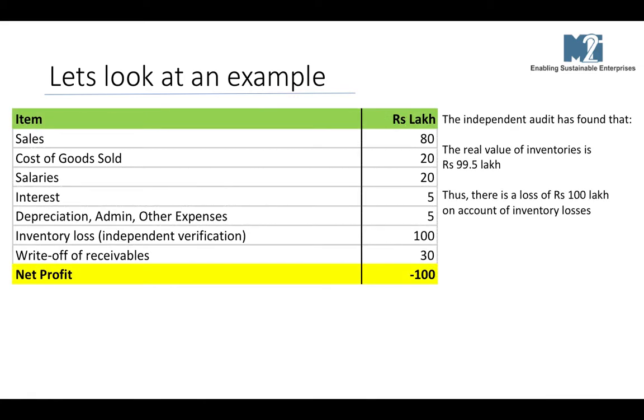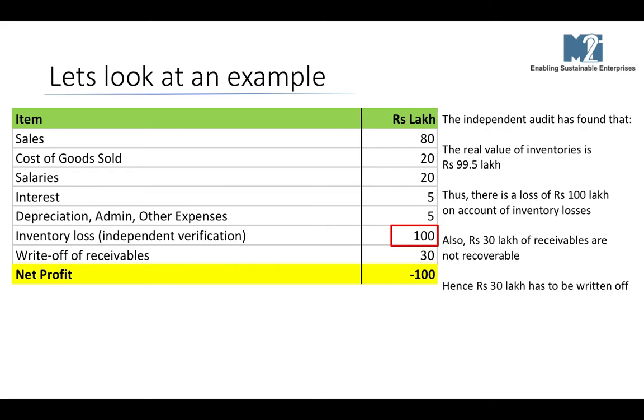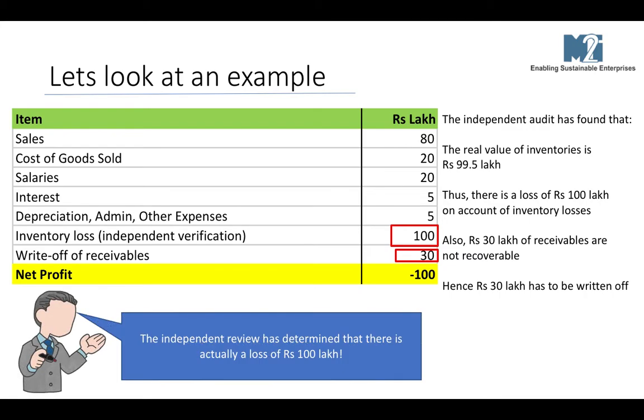The independent audit has found that the real value of inventories is only rupees 99.5 lakhs, which means rupees 100 lakh of inventory has to be written off. So that comes as inventory loss in the profit and loss account. Also, 30 lakh of receivables are not recoverable, which means they have to be written off from our profit and loss account. As a result of these two write-offs, the independent review has determined that there is actually a loss of rupees 100 lakh.